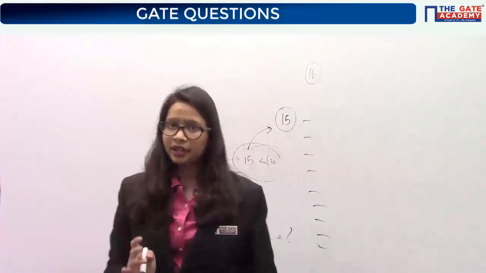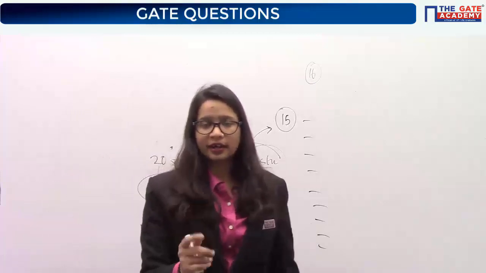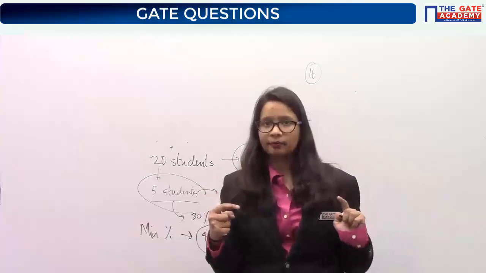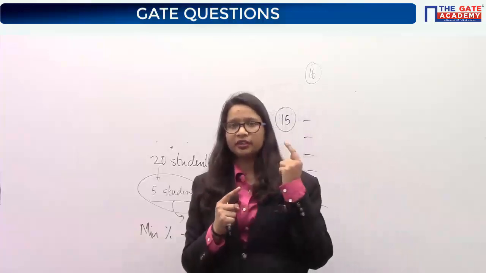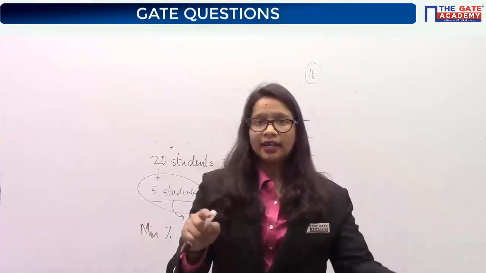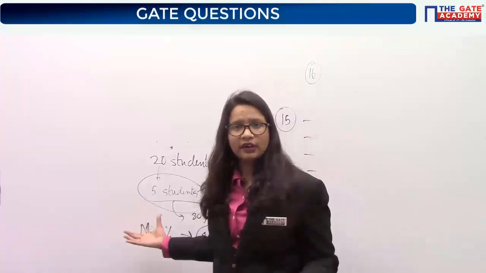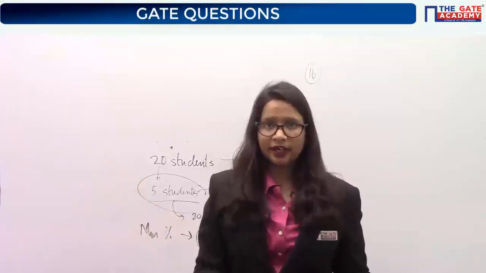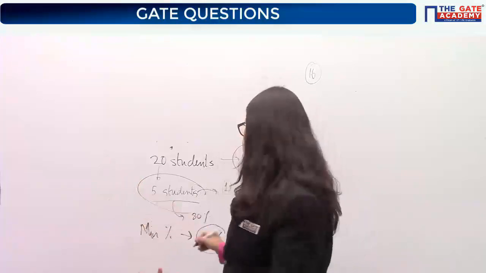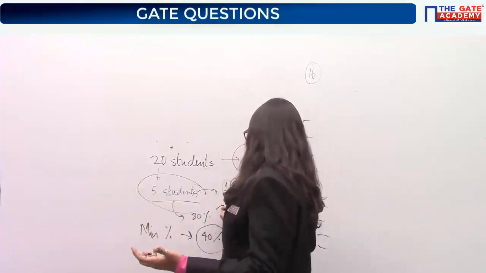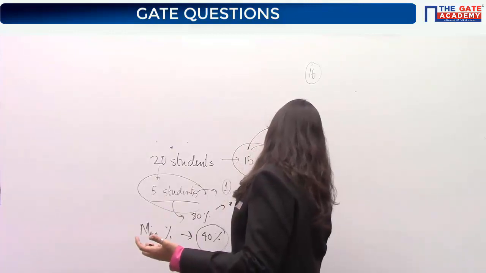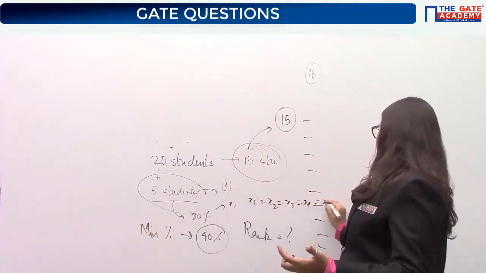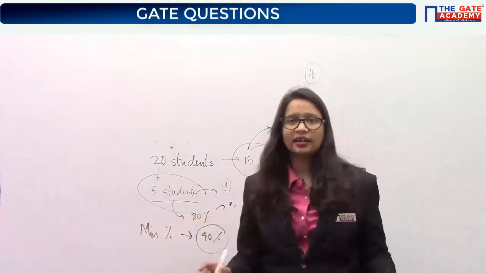Now what happened here is that all these 5 students were having the same data, or in other words, all these 5 students were dependent. All this data was dependent. It was the same. If I say this is x1, then x1, x2, x3 are all the same, so I can say that all these data are dependent.